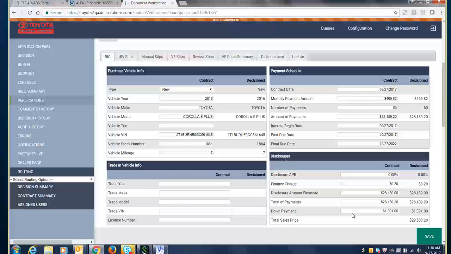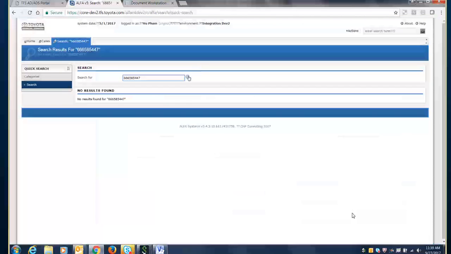Okay, great. So I think the last part of our demo here is just going to be going into Alpha. But so the credit analyst would be looking at the first portion, the decisioning page, and other sections of the DeFi system. The contract analyst might be looking at these verification screens. And as Matt just said, this contract package has gone off for booking into the servicing system, which is the Alpha development environment that we're using here. So we're just going to go in there really quickly and look at the fact that this contract is now in that system.